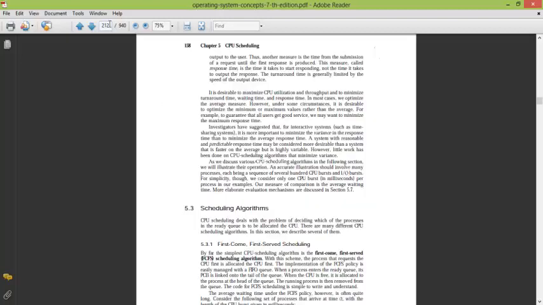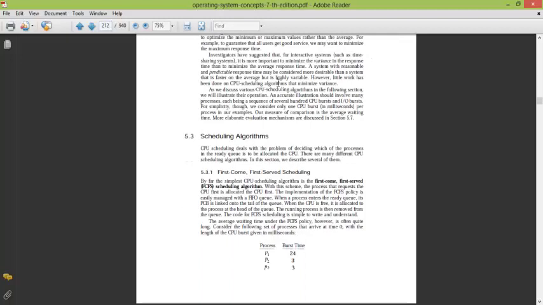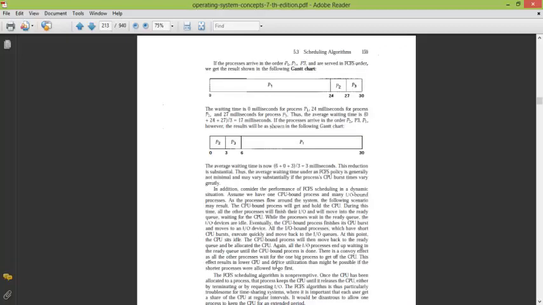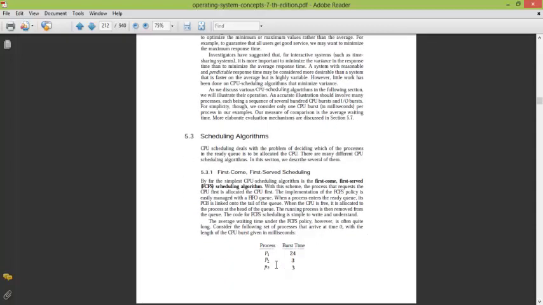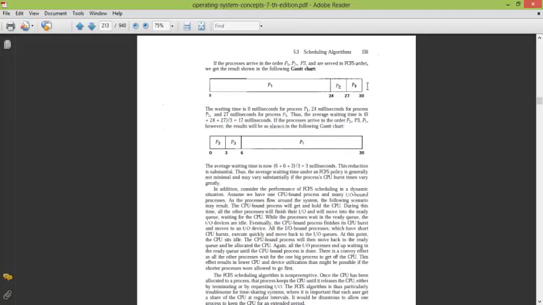For example, there are three processes, P1, P2, P3, and if they come in this order, they will get the CPU in the same order: P1 first for 24 units of time, then P2 for 3, and then P3 for 3. So you have to calculate the average waiting time. For P2 it is 24, for P3 it is 27, and for P1 it is 0.